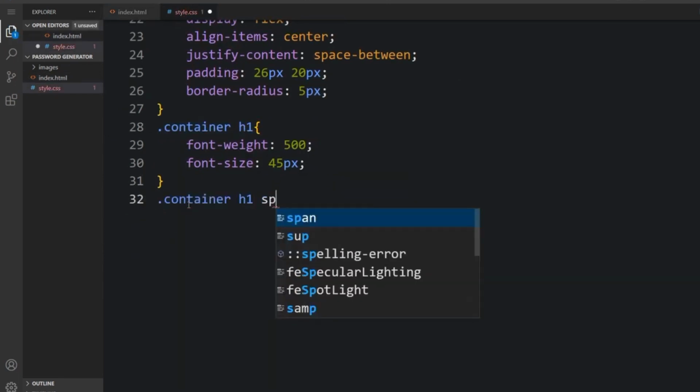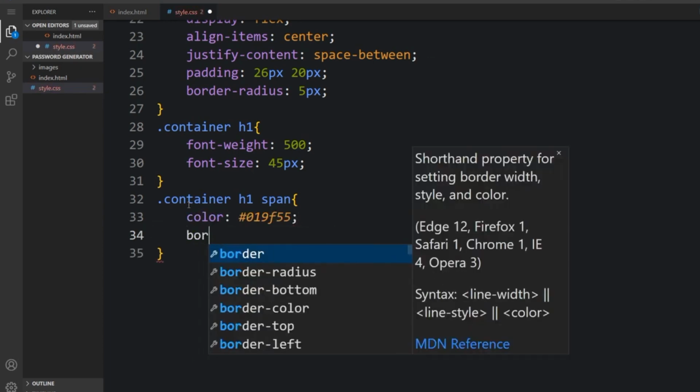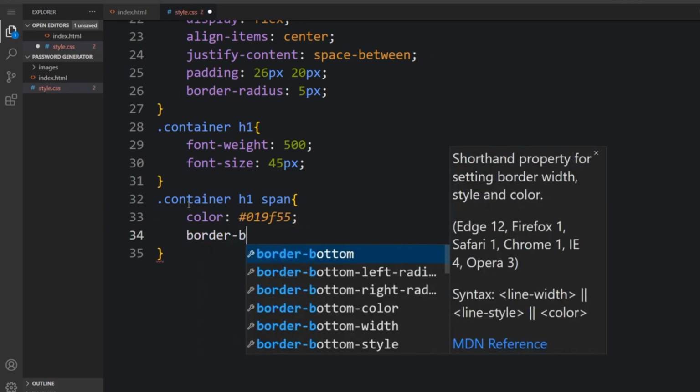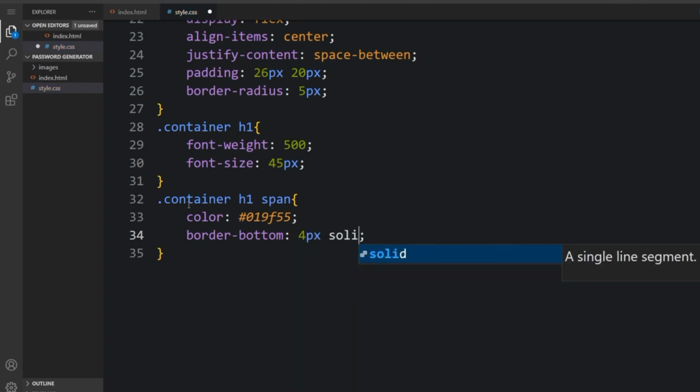So here will be container header span. For the color, I give it the color, and I specify the border as well.